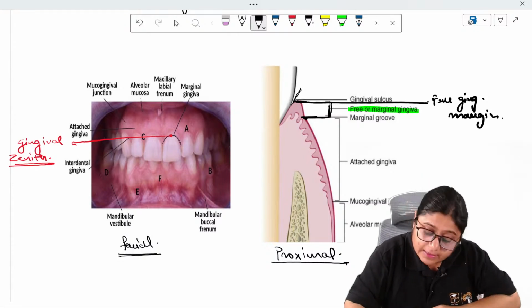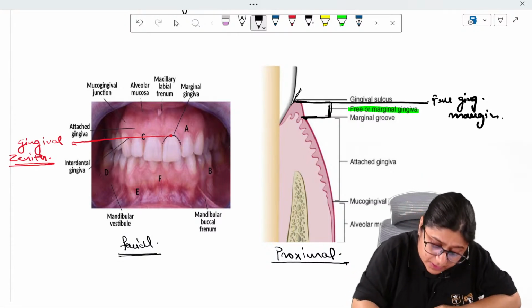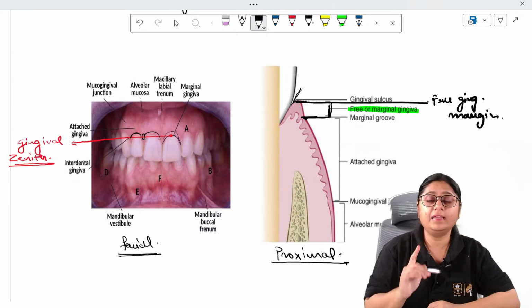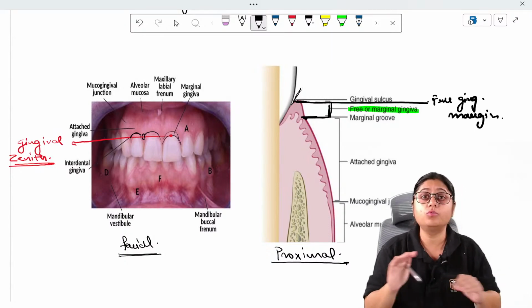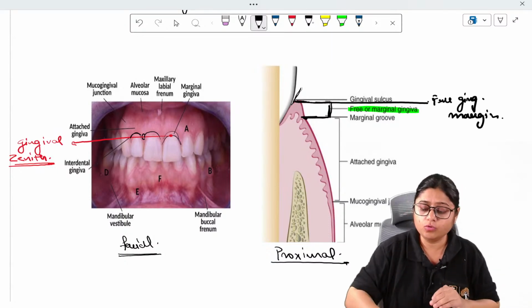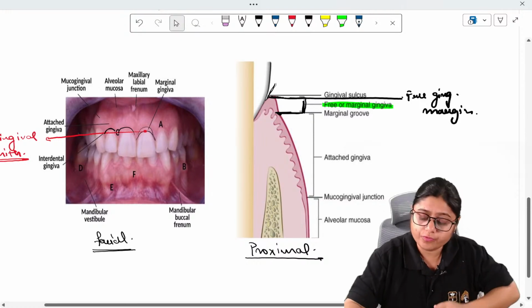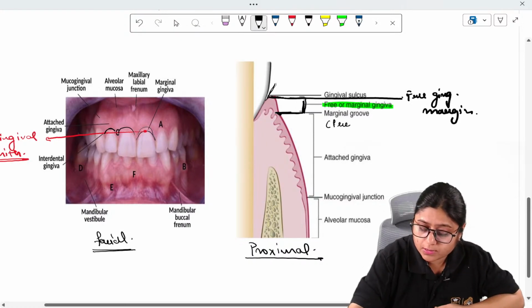Okay, and this groove which you see here is seen only in 50% of the cases. In the remaining 50% of the cases, this groove is not seen. This groove is the free gingival groove or marginal groove.